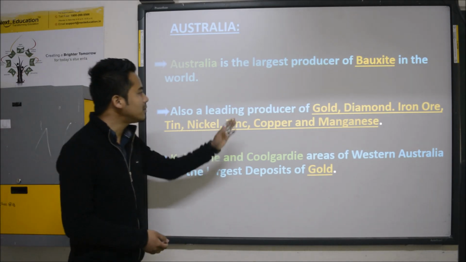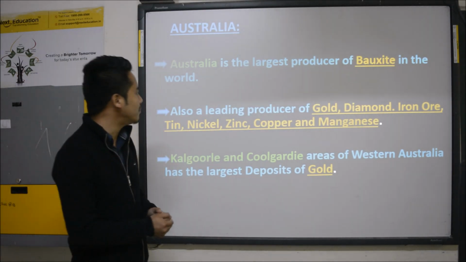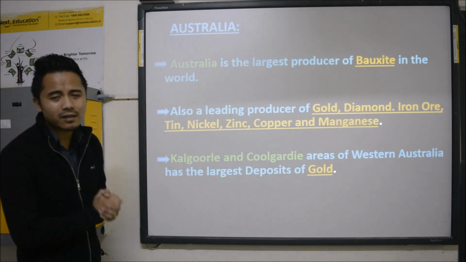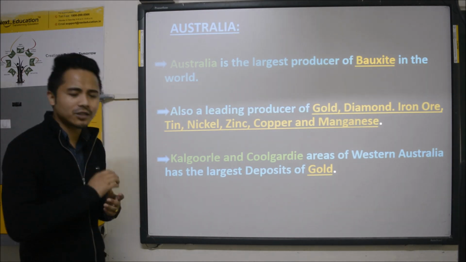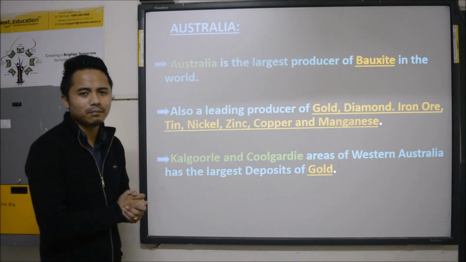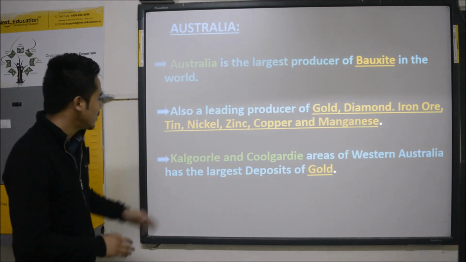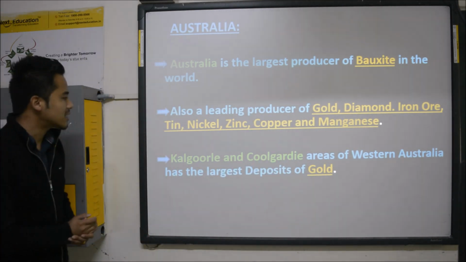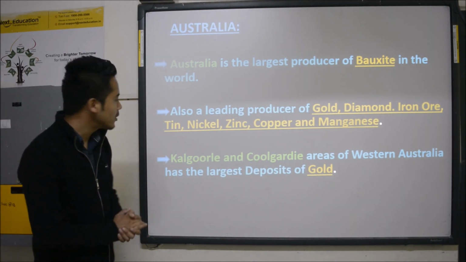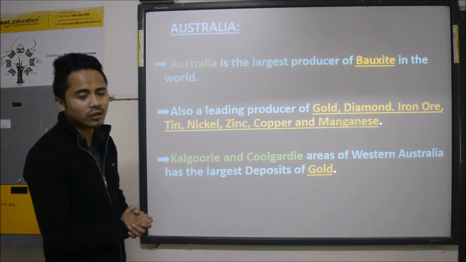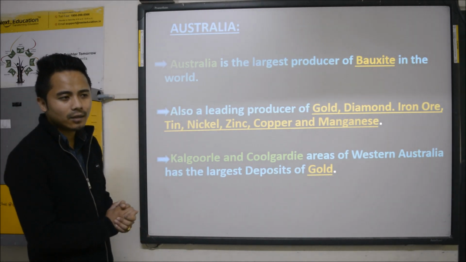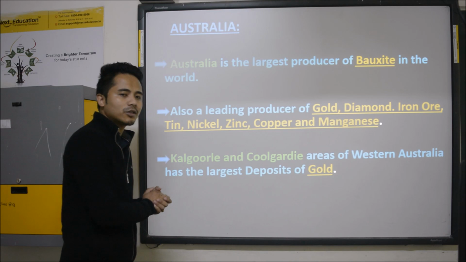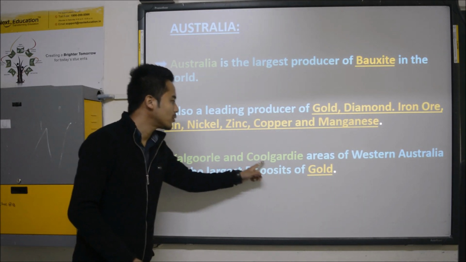It is also a leading producer of gold, diamond, iron ore, tin, nickel, zinc, copper and magnesium. That means Australia has lots of mineral deposits in it. The Kalgoorlie and Coolgardie areas of Western Australia have the largest deposits of gold. Along with all these minerals found in Australia, gold is also found there, in Western Australia, at Kalgoorlie and Coolgardie.